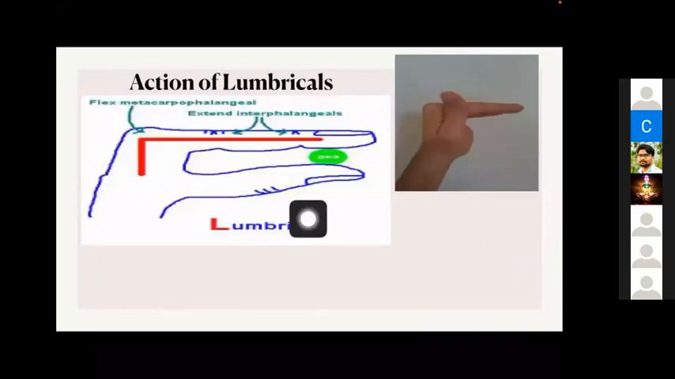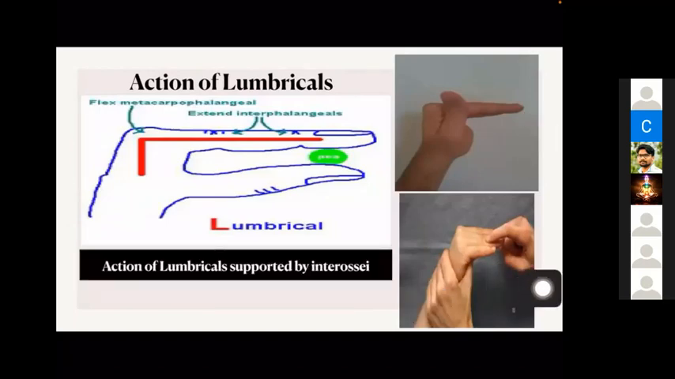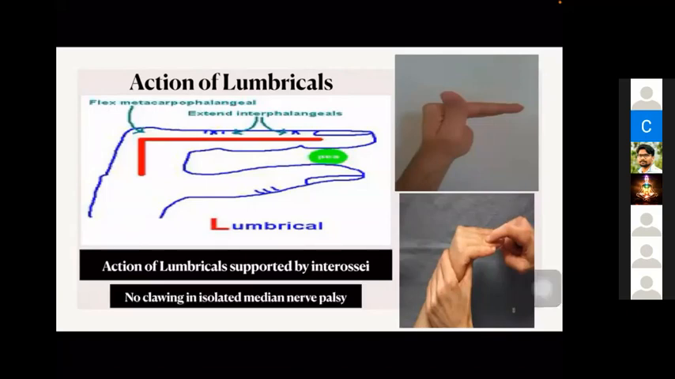Okay. Flexion of metacarpophalangeal joint and extension of interphalangeal joint. Yeah, very good. This is L for lumbricals. So flexion of metacarpophalangeal joints and extension of interphalangeal joints. This is how we can check the lumbricals. This action of lumbricals is supported by interossei also. That is the reason why there is no clawing in isolated median nerve palsy.